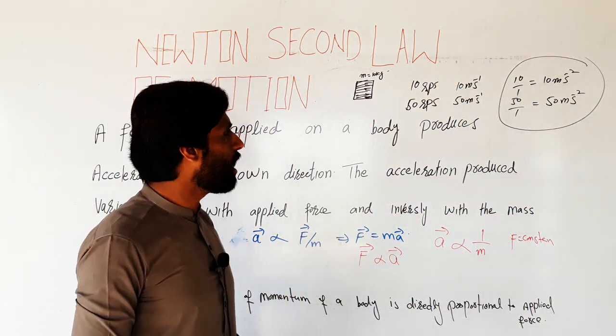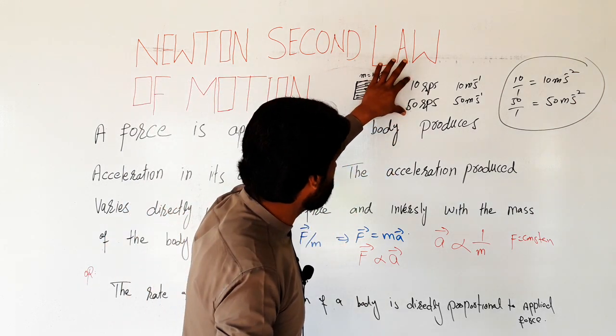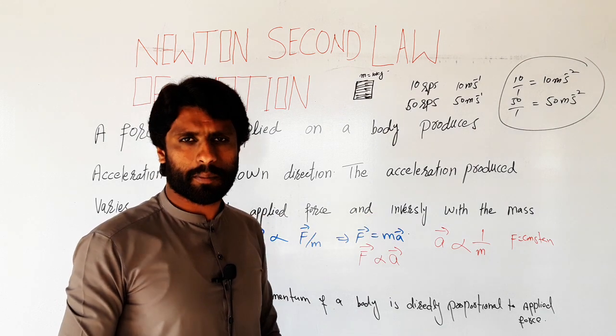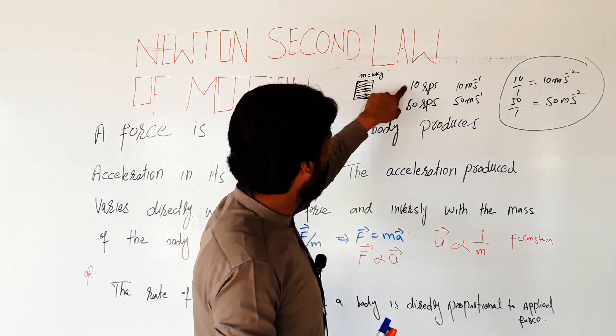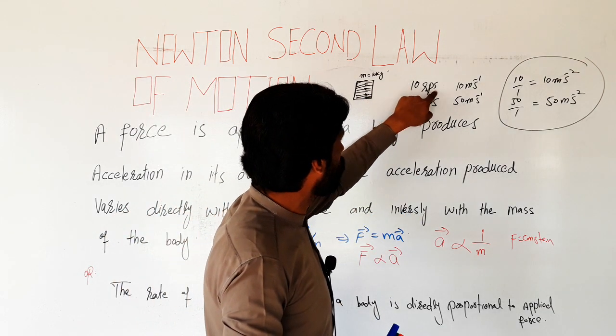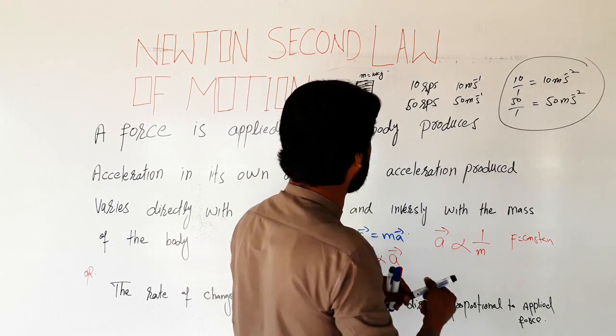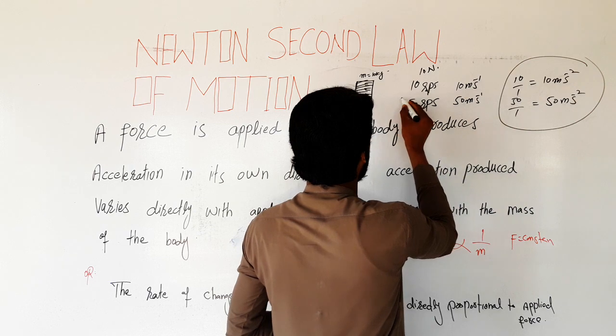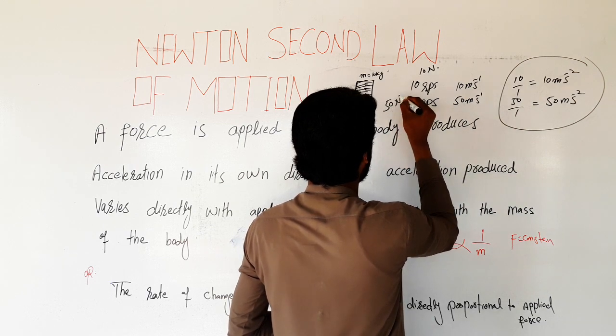It means revolution produces a force on the car. At 10 revolutions per second, the applied force, for example, is 10 Newton, and at 50 revolutions per second, the applied force is 50 Newton.